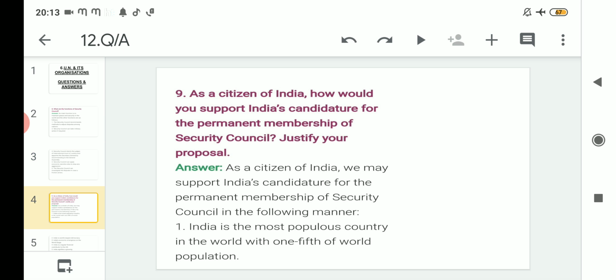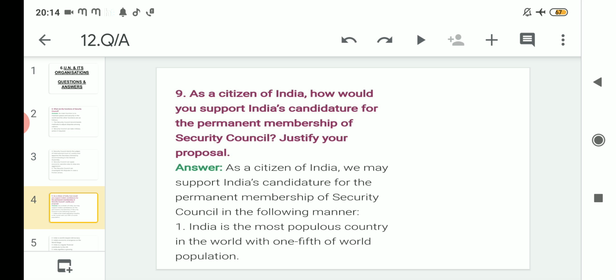We have read earlier that the United Nations has given some criteria, and if any country fulfills those 5 or 6 points, that country can be made a permanent member.